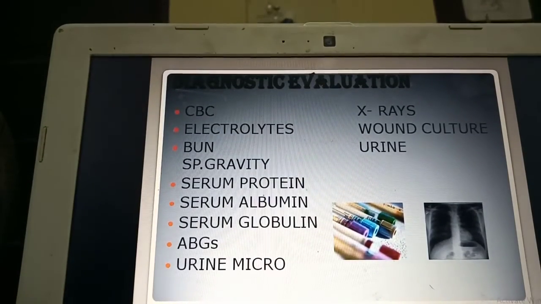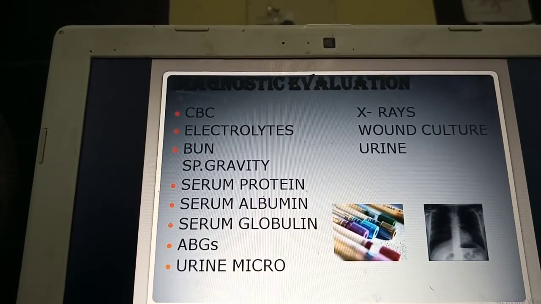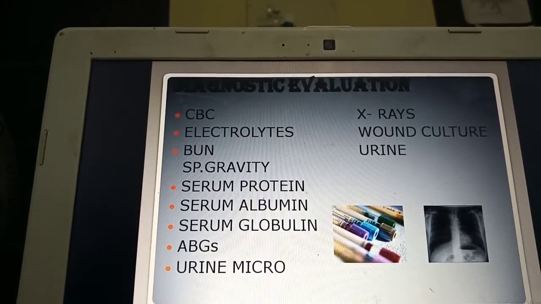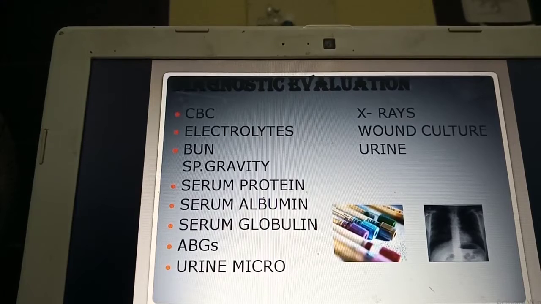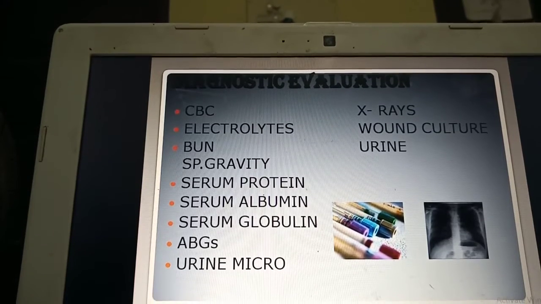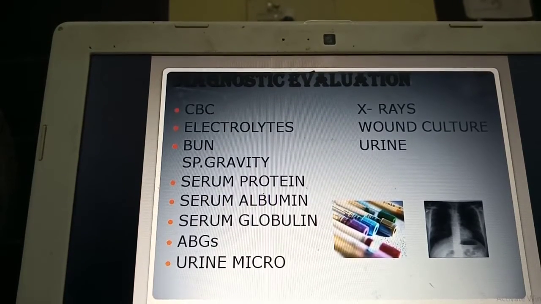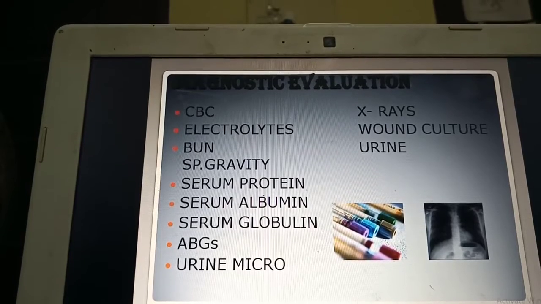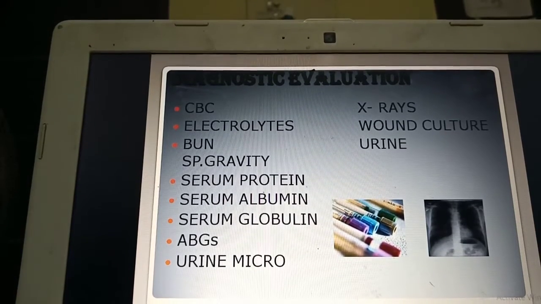Now we'll go on to the diagnostic evaluation. Any child admitted to the emergency service immediately has complete blood counts taken, and blood tests are done for electrolytes, blood urea nitrogen, specific urine gravity and serum protein. If there are any 3rd or 4th degree burns, serum albumin, globulin and ABGs are done.